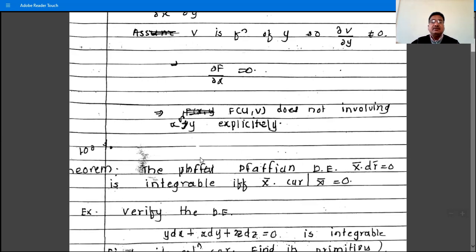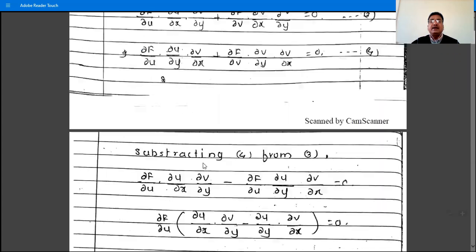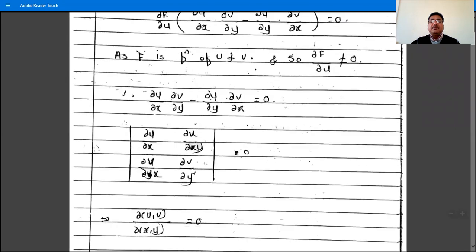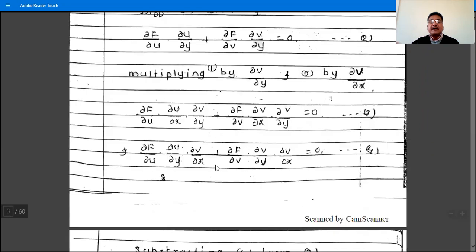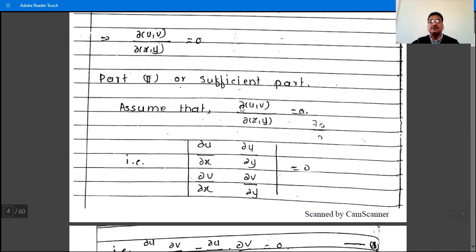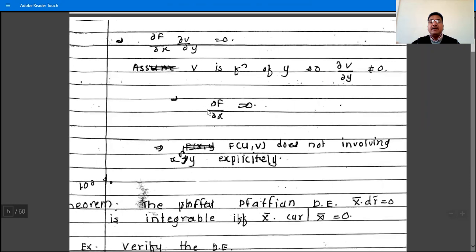Okay, so here, the proof of the theorem is in two parts. In the first part, assume that f of w, v does not involve x or y explicitly, and the proof is what, the Jacobian ∂(w,v)/∂(x,y) is 0. This is the first part, and in the second part assume that ∂(w,v)/∂(x,y) is equal to 0. This is the second part, and what we have, we have ∂f/∂x is 0, means f is not a function of x, and so we say that f of w, v does not involve either x or y.